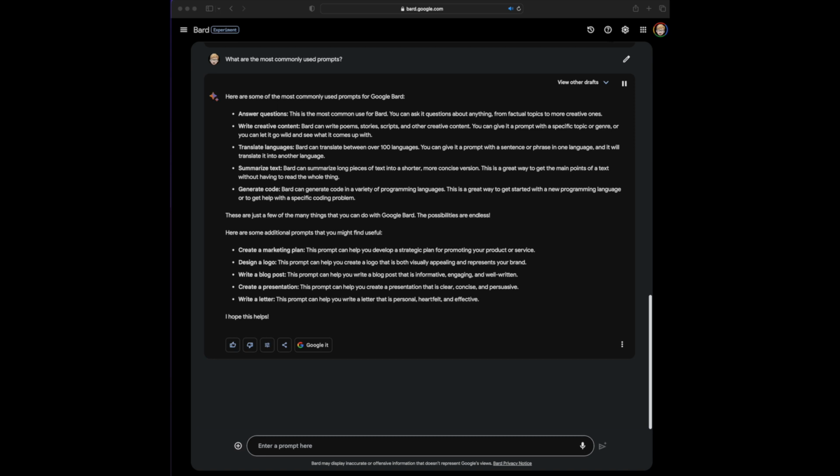Create a marketing plan. This prompt can help you develop a strategic plan for promoting your product or service. Design a logo. This prompt can help you create a logo that is both visually appealing and represents your brand. Write a blog post. This prompt can help you write a blog post that is informative, engaging, and well written. Create a presentation. This prompt can help you create a presentation that is clear, concise, and persuasive. Write a letter. This prompt can help you write a letter that is personal, heartfelt, and effective. I hope this helps. It definitely helps.